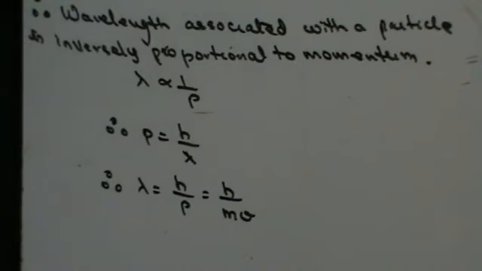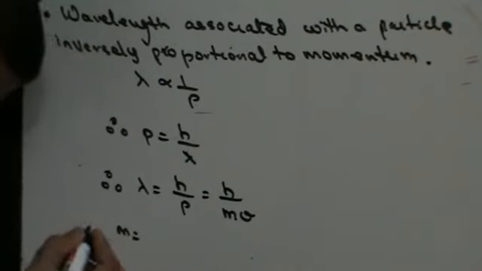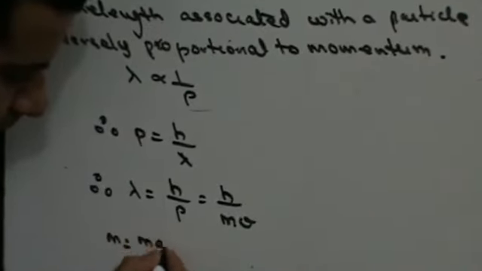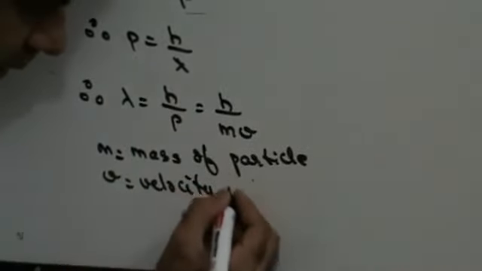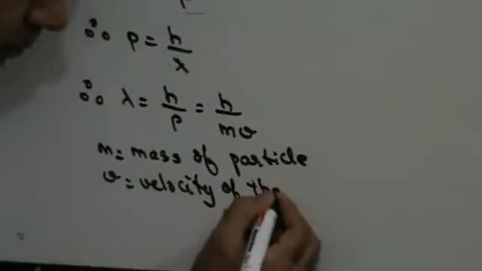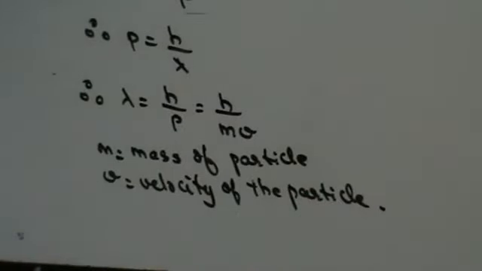So that's how you can find de Broglie's wavelength: h upon mv, where m is the mass of the particle and v is the velocity of the particle.